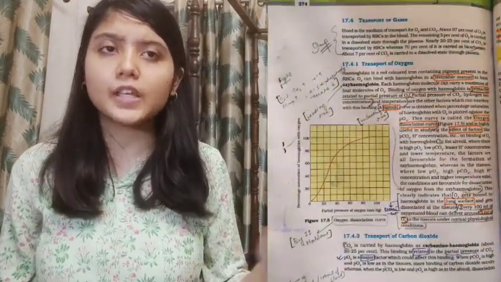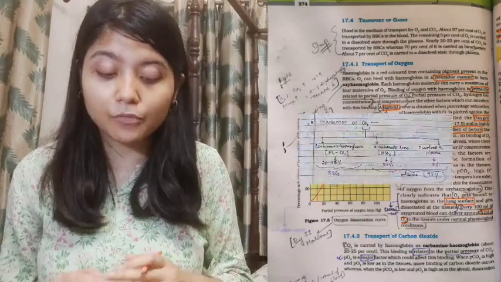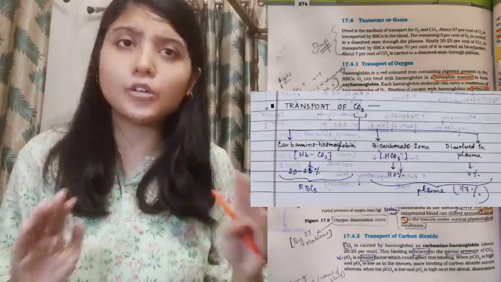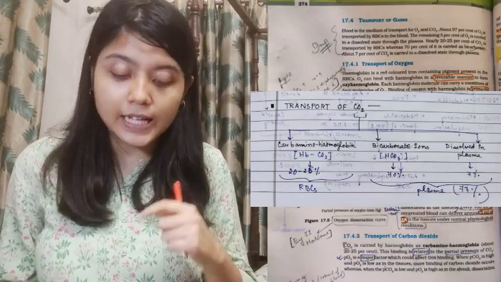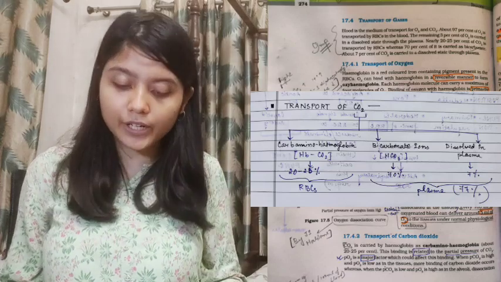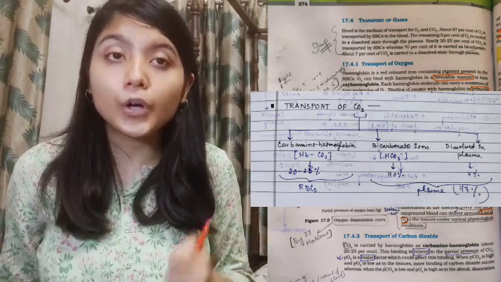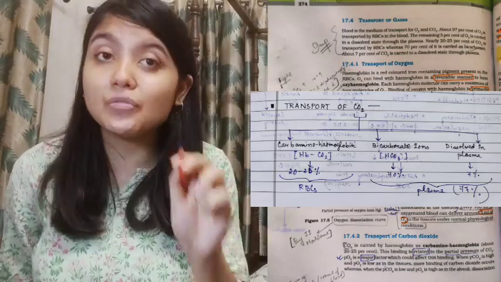Transport of gases. It's nothing but just about the percentages, but do segregate the percentages properly. When I'm talking about CO2 especially, because the O2 percentage breakdown is easy, 97% and 3%. But for CO2, remember that you have firstly the RBCs, and then you have bicarbonate ions and the dissolved state. So the total percentage of CO2 carried by the plasma is going to be 77%.